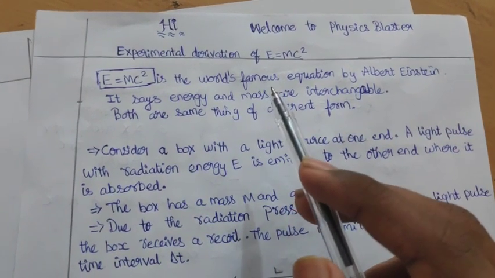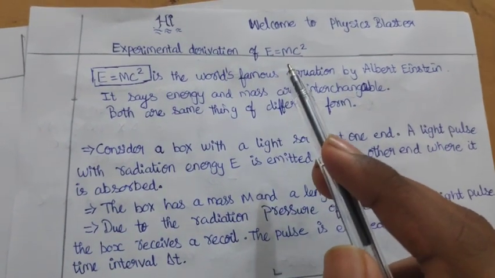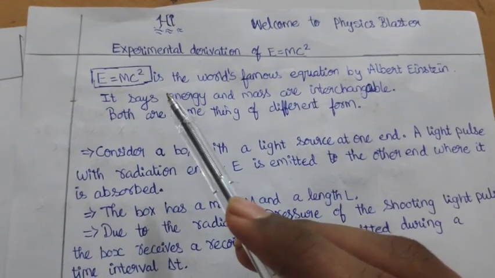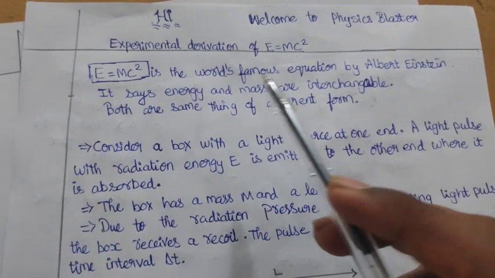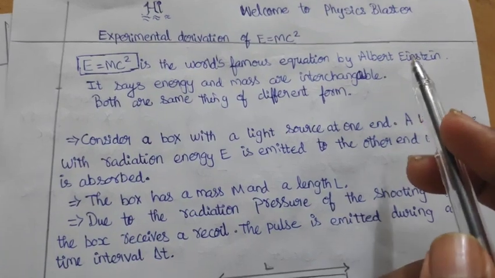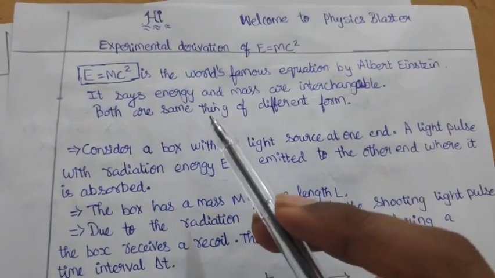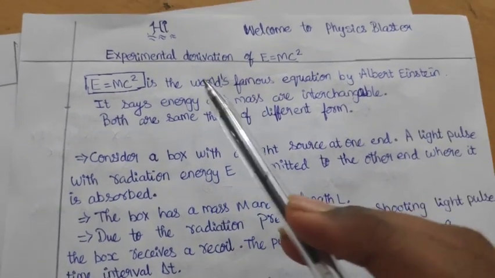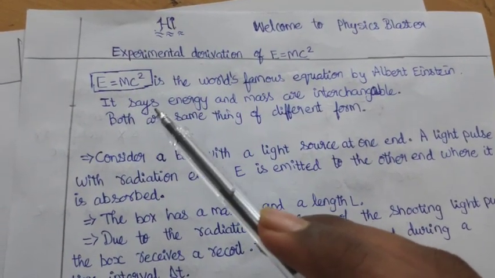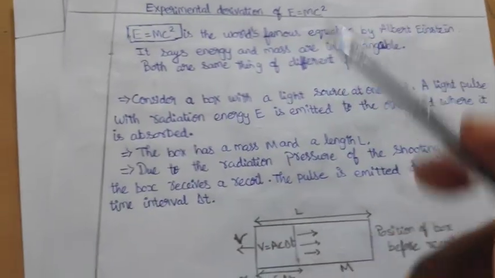Today we are going to see the experimental derivation of E equal to mc square. E equal to mc square is the world's famous equation by Albert Einstein. It says energy and mass are interchangeable. Both are the same thing in different forms. Here E denotes the energy, m denotes the mass, and c denotes the speed of light in vacuum.